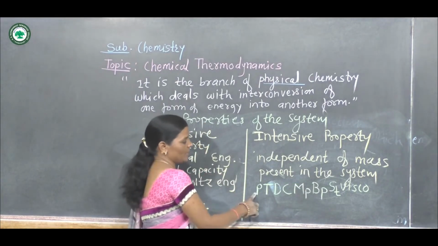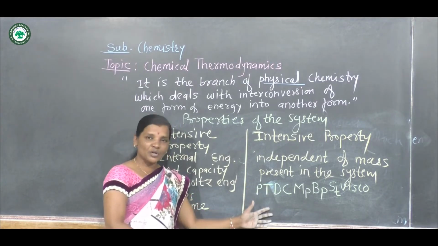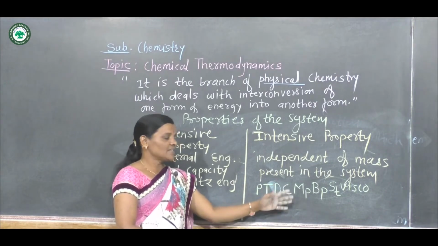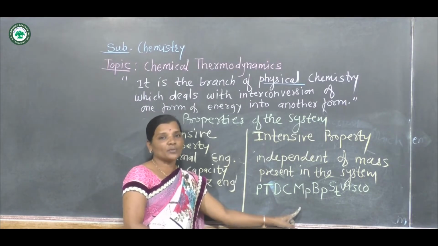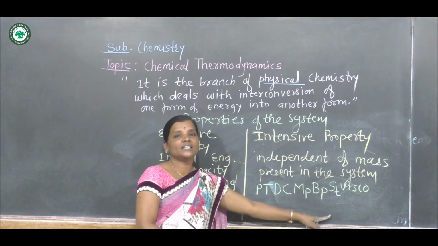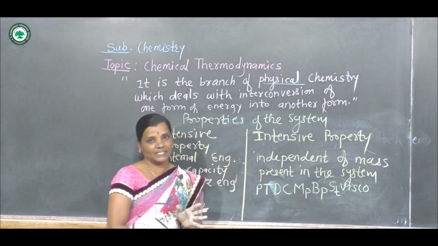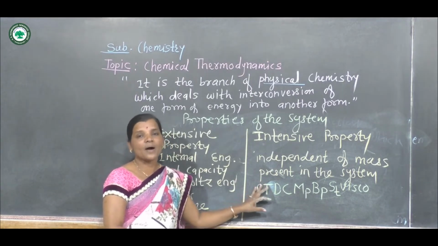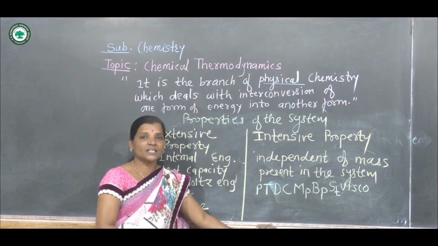So what is this P? P is the pressure of the system. T is the temperature of the system. D is the density of the system. C is the concentration of the system. MP is the melting point of the system. BP is the boiling point of the system. ST is surface tension. And lastly VSCO means viscosity. These are the intensive properties which do not depend upon the mass present in the system.